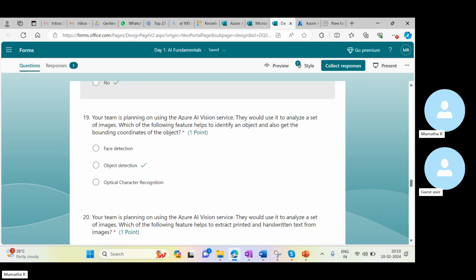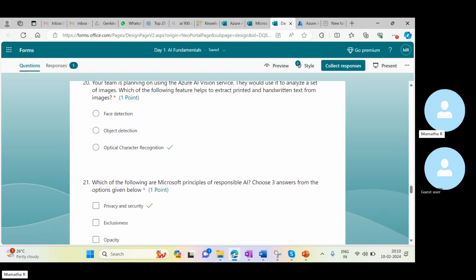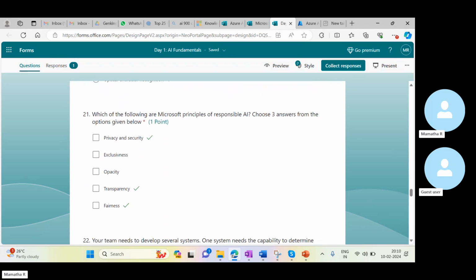The next question: your team wants to extract printed and handwritten text from images. This is, we know, optical character recognition, right?